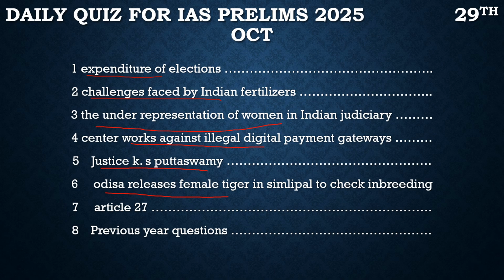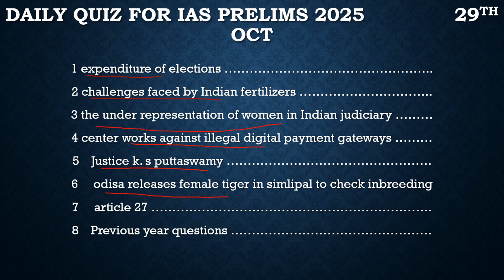To curb this issue, Odisha is very much involved, and they are taking tigers from the Tadoba Andhari Tiger Reserve and trying to mix them, to control this inbreeding.